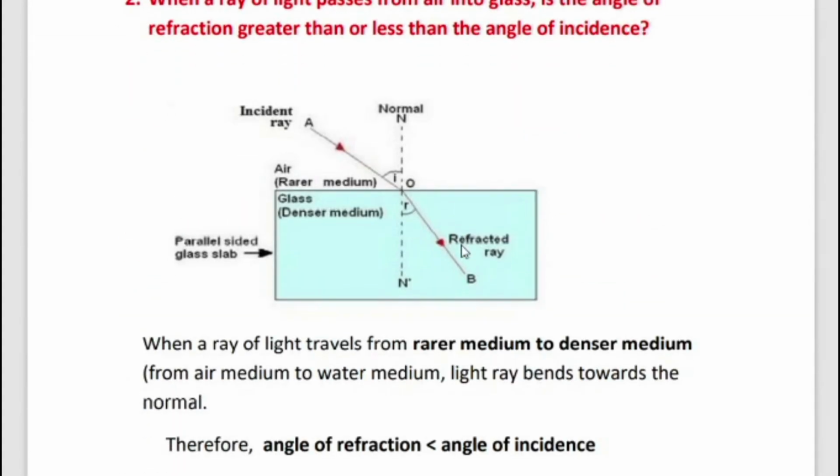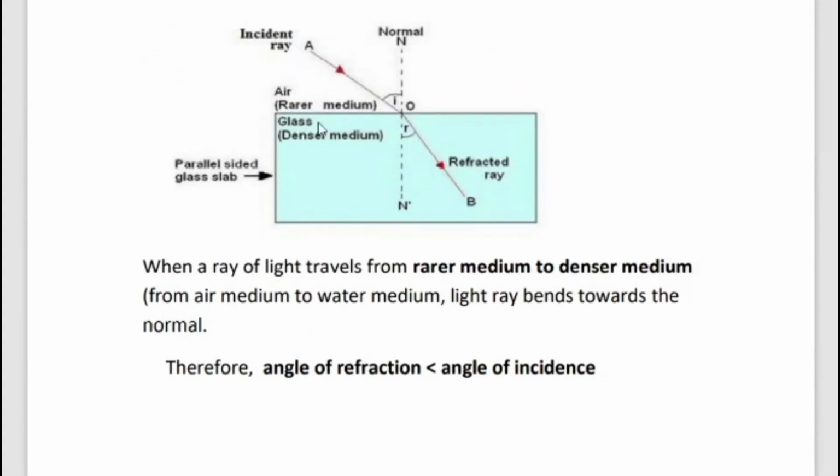Okay, so here a ray of light travels from rarer medium to denser medium. That means air medium into water medium. The light ray bends towards the normal. Therefore, angle of refraction is lesser than angle of incidence. You know that this is i. For example, i equal to 50 degrees, then what about r? It is less than that i. So angle of refraction is smaller here compared with the angle of incidence.